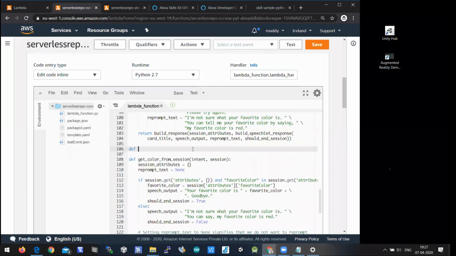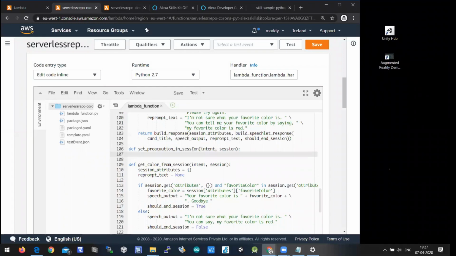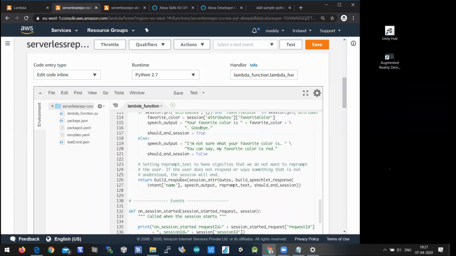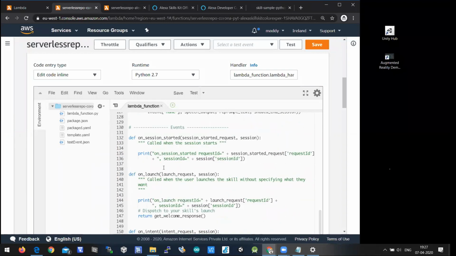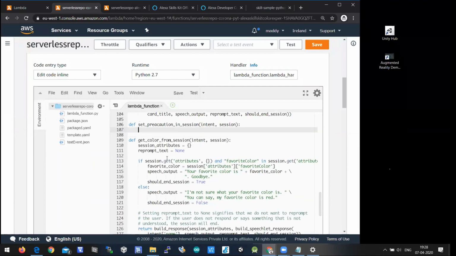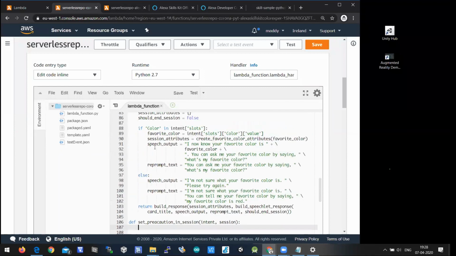Anywhere you can call it, I'm just calling it here with intent, session. I'll share my GitHub, so you'll have the updated code related to this. Some people will get confused about where I'm typing all this, so I'll share all the programs through my GitHub so that you can use the same program.